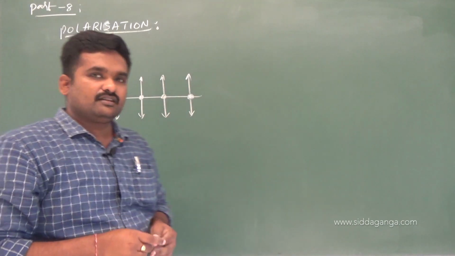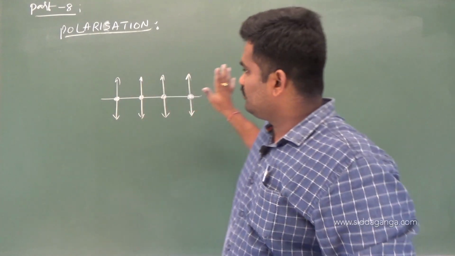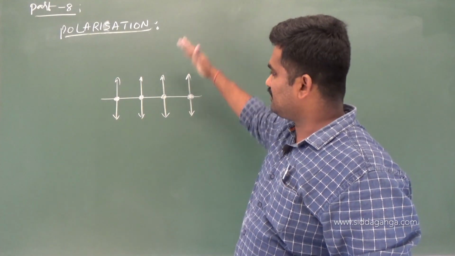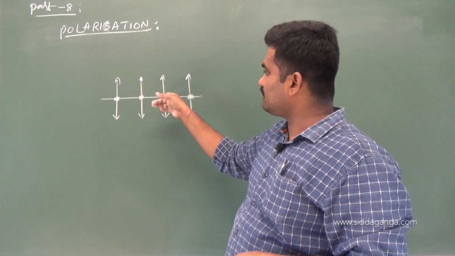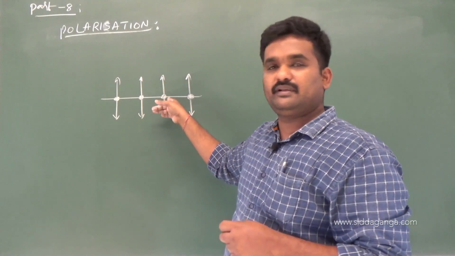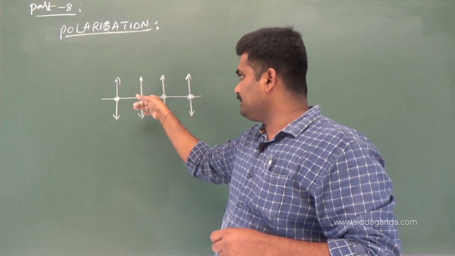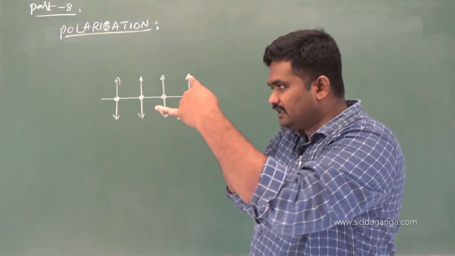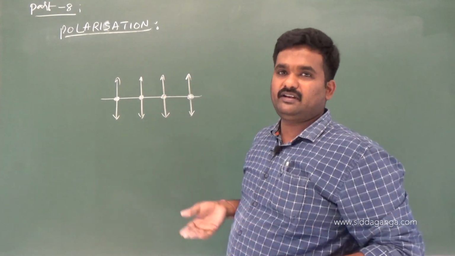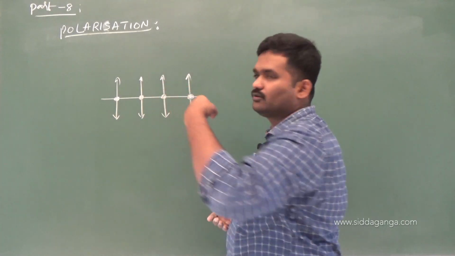Arrow component means particles are vibrating in the plane of the board. Dot component means particles are vibrating perpendicular to the plane, moving into the board and coming out of the board.